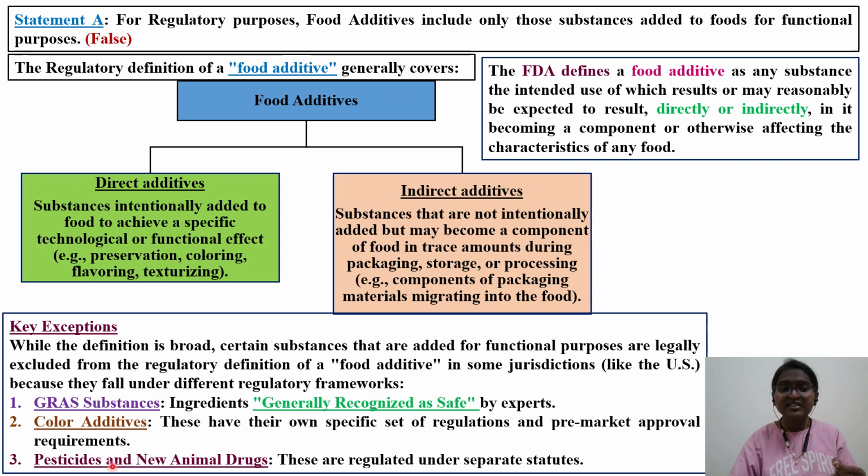Third one is pesticides and new animal drugs. They are also not part of food additives because they are regulated under separate frameworks. For pesticides we have the FIFRA guideline, and other pesticide-related guidelines from the US EPA. So go back and check which regulatory agencies control pesticides. Okay, this was about option A.